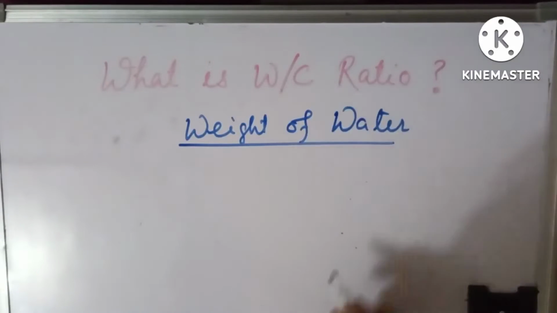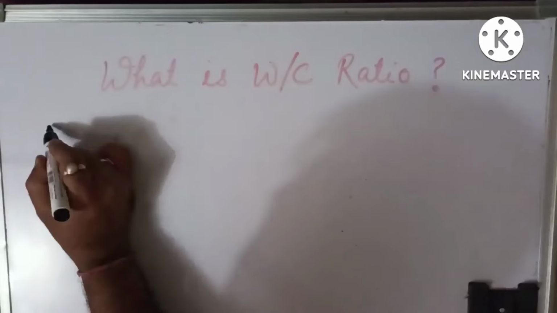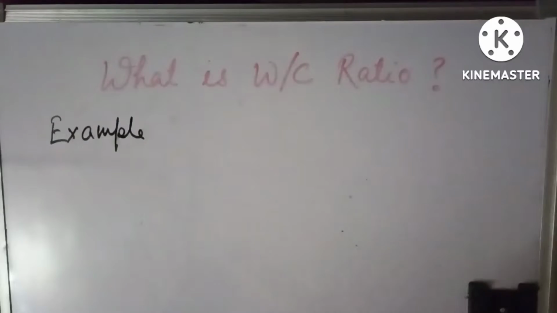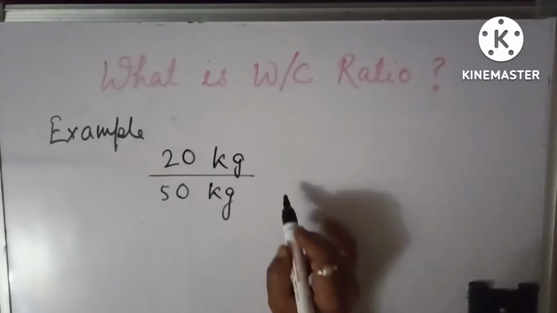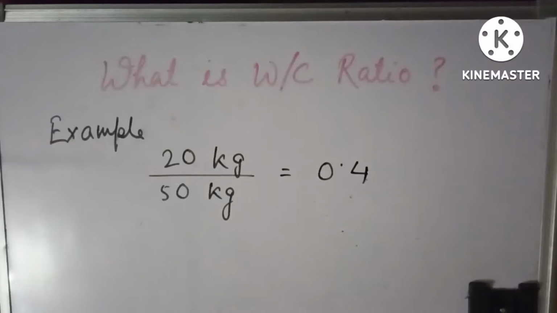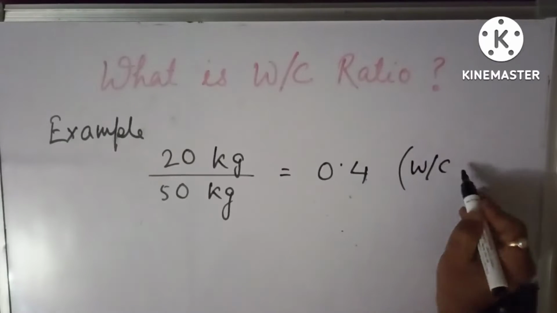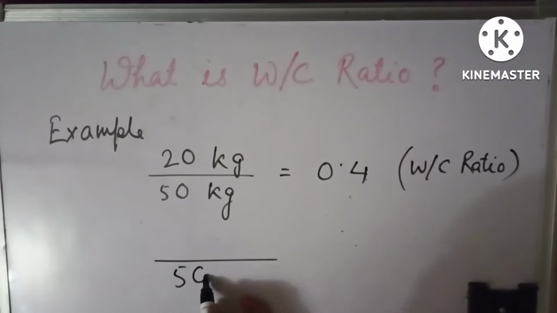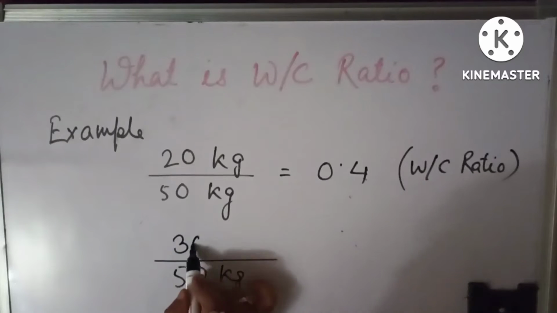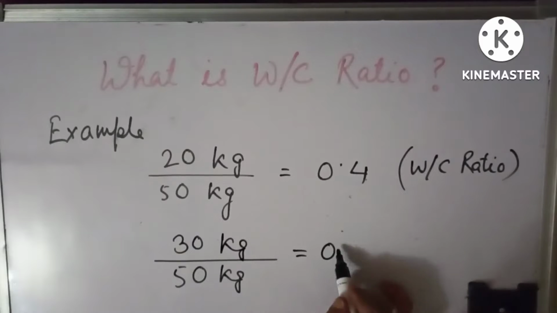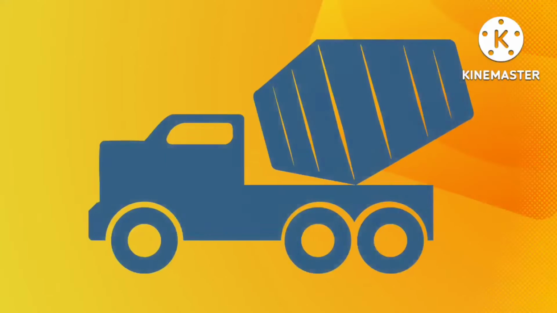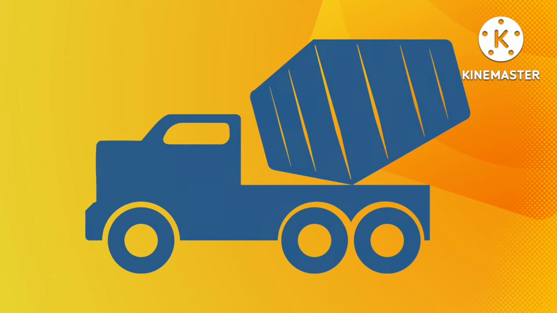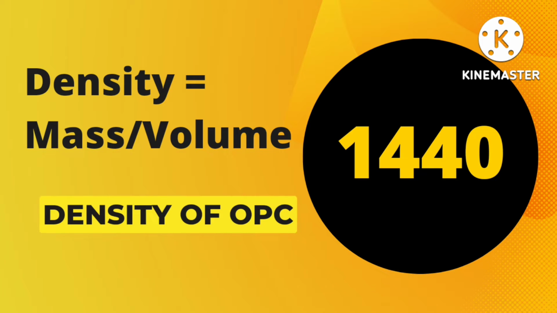This is the ratio of the weight of water to the weight of cement while preparing a concrete mix. That is, if we are preparing a mix with 50 kg of cement and we take 20 kg of water, then 20 divided by 50, that is 0.4, will be the WC ratio. Similarly, for 50 kg of cement, if we take 30 kg of water, then 0.6 will be the WC ratio. One thing to be noted is that water and cement both are taken in weight while finding out a WC ratio. Yes, this can further be converted into volume using the bulk density of that cement.